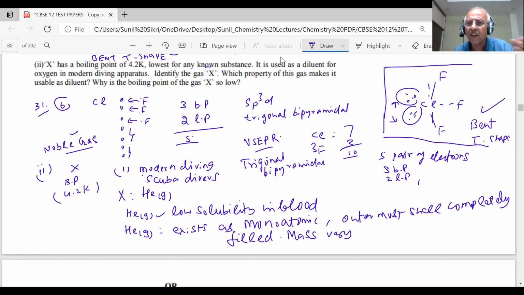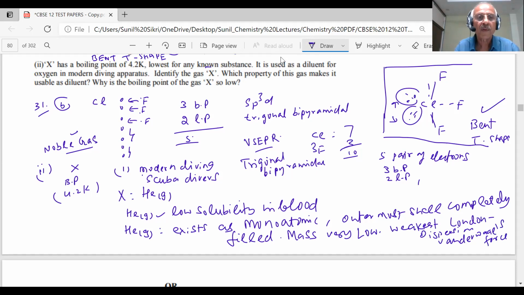Helium has the lowest mass, because the van der Waals force depends on the mass also. With an increase in mass, it increases. Mass is very low. Therefore, student, it has weak, very weak, or weakest forces. Which force is that? London dispersion. Van der Waals forces. This is our answer. This is our answer in the exam. Note it down, students. Note it down.